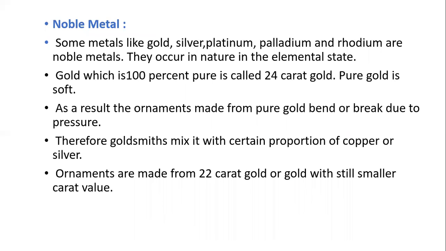The purpose is that when copper and silver are added to the gold, the ornament becomes strong and does not bend easily. Ornaments are made from 22 carat gold or even lower carat values. Here 22 carat means a certain portion of copper or silver is added to the gold.